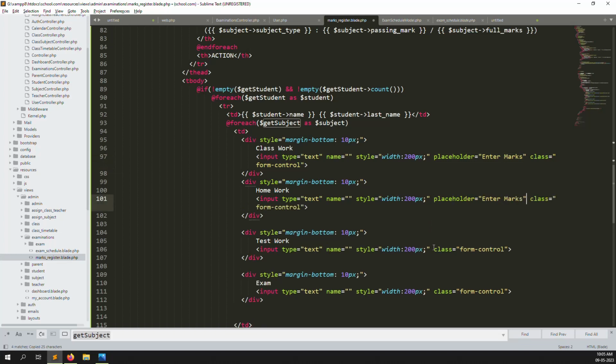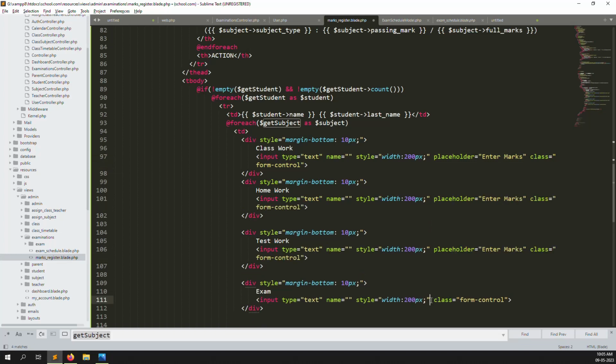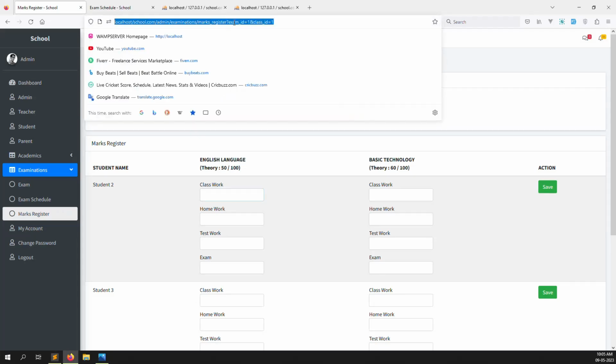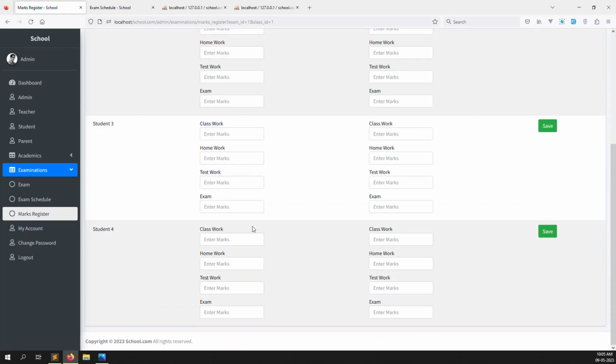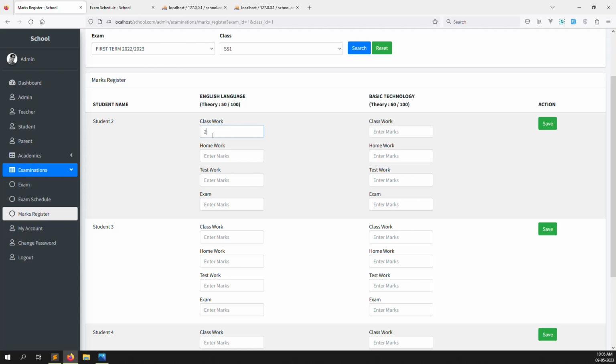This reason I just copy and paste here. Okay, just go back again, refresh the page. So you can see it looks better and professional. Let's see. So here I can add 20. So 20 shows here. I can make 20, 20 show. But this is your 60 mark, a passing mark. No need to sum up to 100. This also we can make a validation. So don't worry about that.